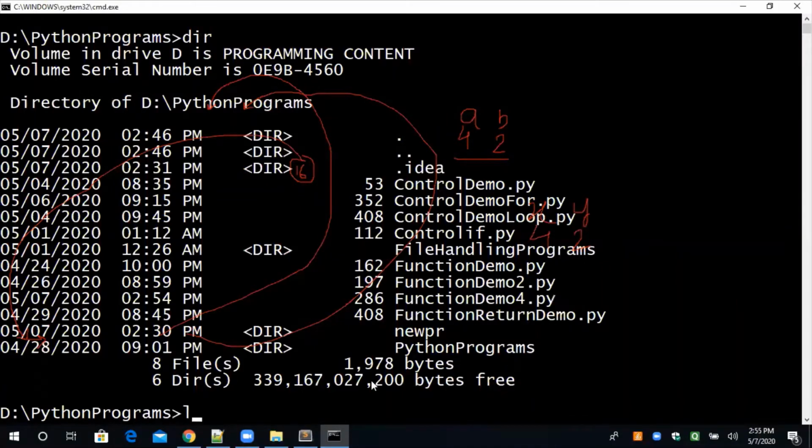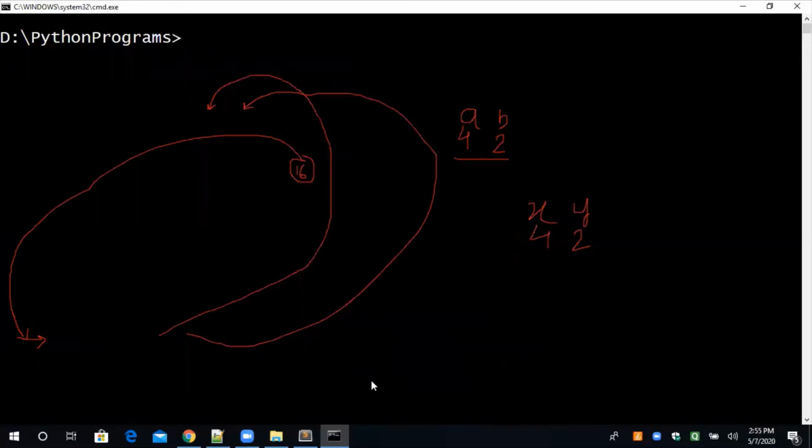Okay, so I'm just clearing the screen. py is used to execute, or we can type the complete word Python, no problem. So py is basically used to execute. Function demo 4, this is the file. Again I'm pressing F, and again I'm pressing the tab. Okay, this is the program. Enter.